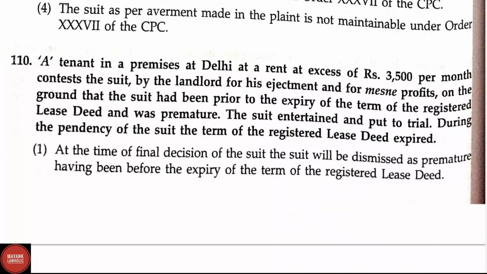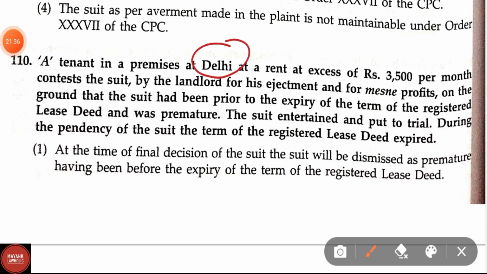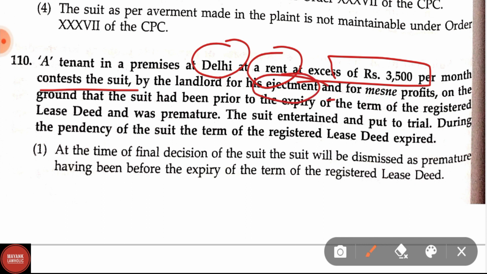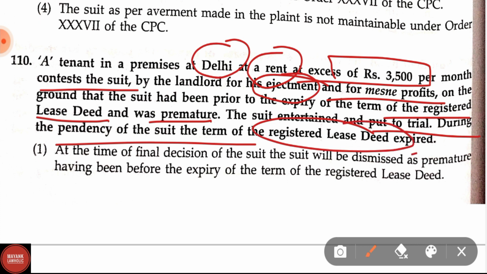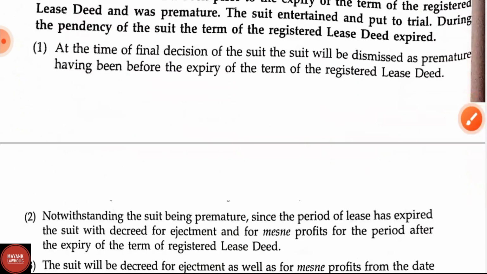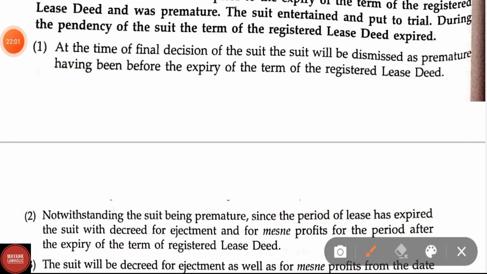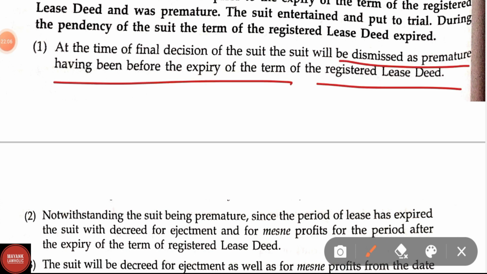Question number 110. A tenant in a premises at Delhi at a rent in excess of rupees 3,500 per month contests the suit by the landlord for his ejectment and for mesne profits on the ground that the suit had been filed prior to the expiry of the term of the registered lease deed and was premature. The suit is entertained and put to trial. During the pendency of the suit, the term of the registered lease deed expired. Options are: at the time of the final decision, the suit will be dismissed as premature, having been filed before the expiry of the term of the registered lease deed.